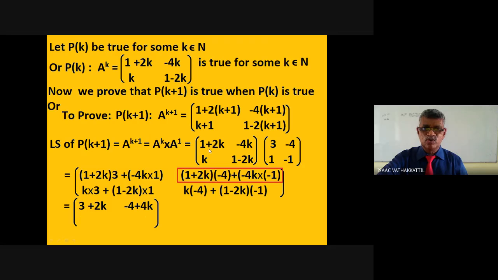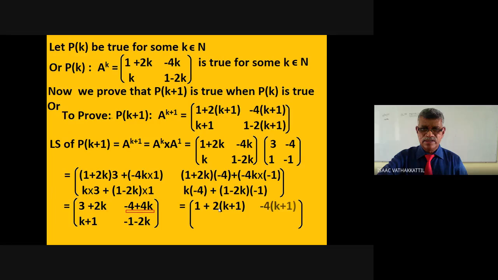Minus 4 into first row, second element, plus 4k. Any correction you can make, no problem. The correction is here, it should be minus 4, minus 4.